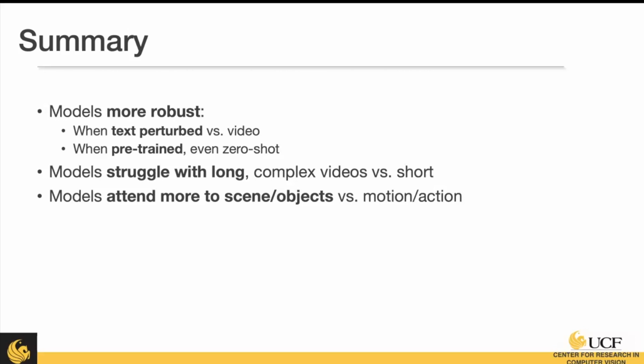And we do find some evidence that models might be attending more to scene and objects, based off of their preference for nouns and their ability to handle any kind of shuffling, versus motion and anything.